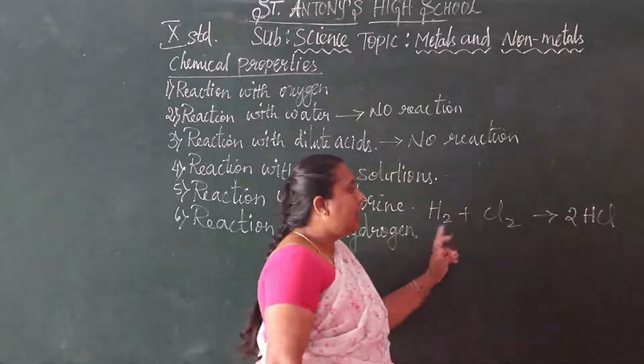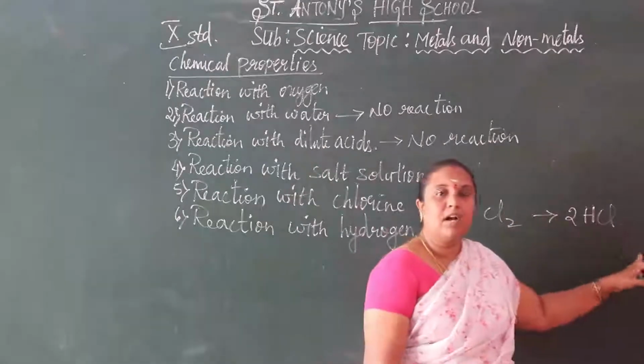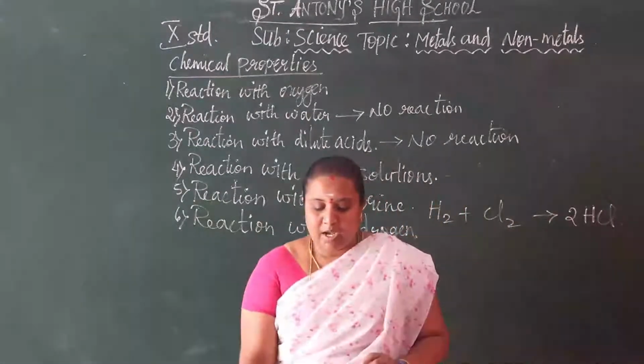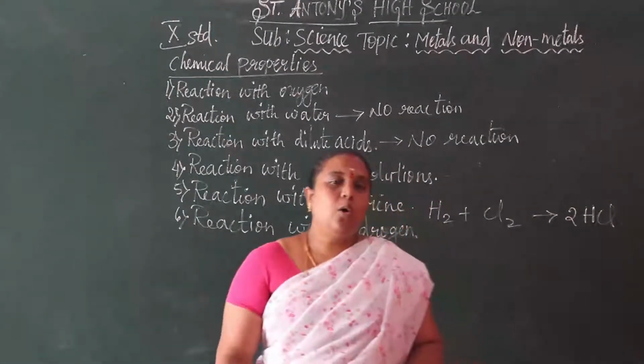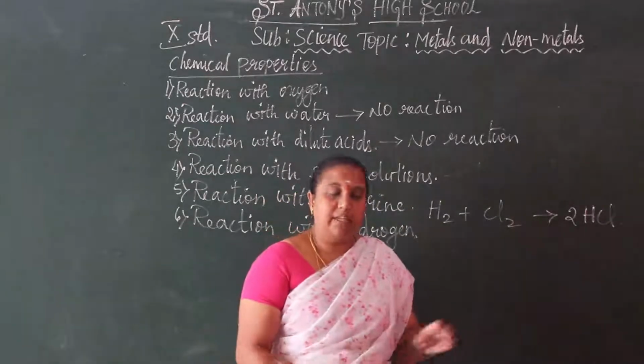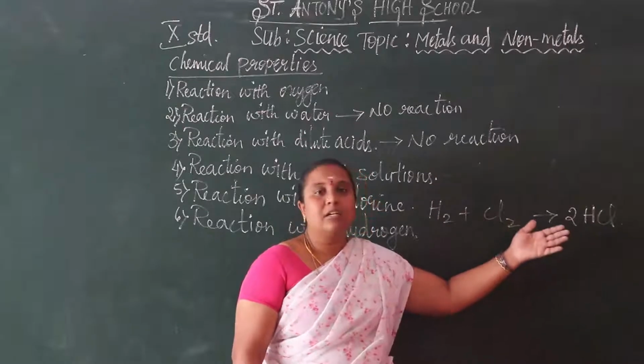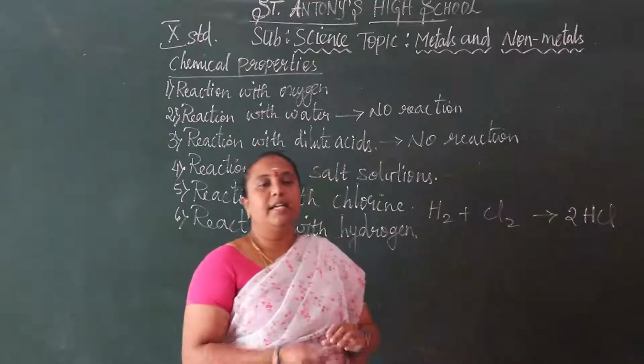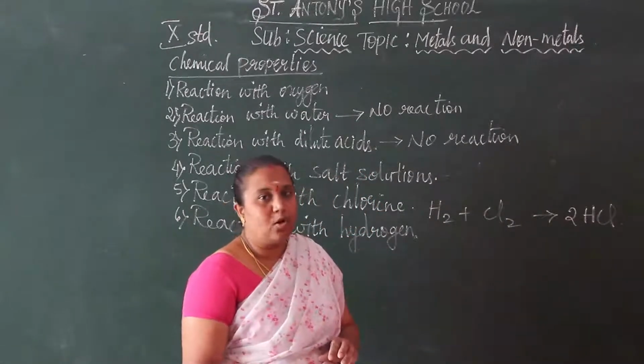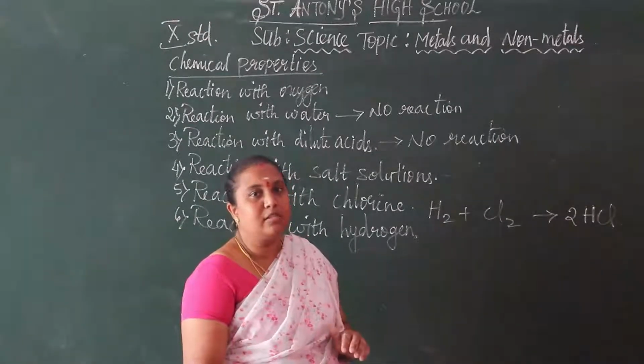Understood? Here a covalent compound is formed, not an ionic compound.